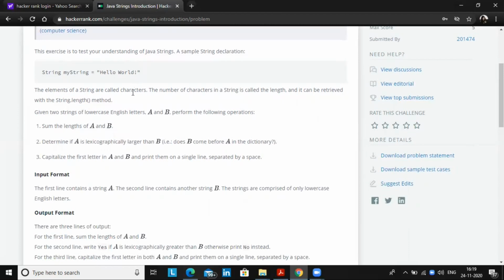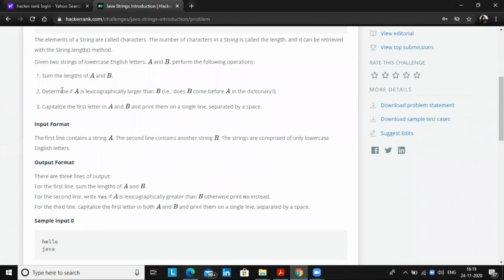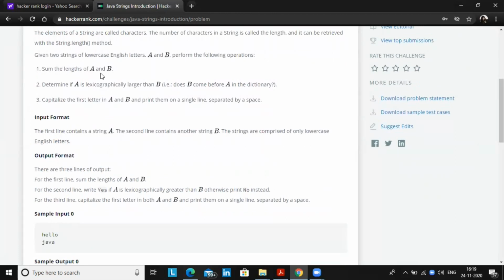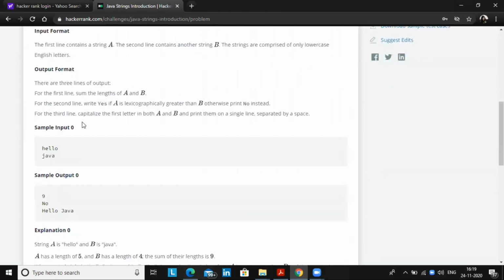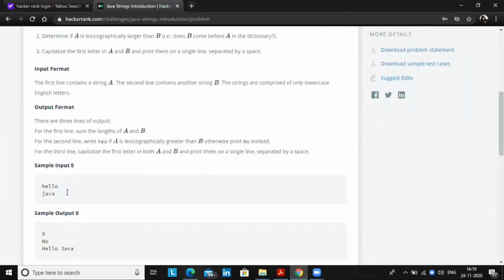Without wasting any time, we will jump directly to the question. The problem statement starts here: given two strings of lowercase English letters, a and b, perform the following operations. First we need to find the lengths of a and b. As you can see, sample input 0 is hello and java. As the output, we need the sum of the lengths of the two strings, that is hello plus java.